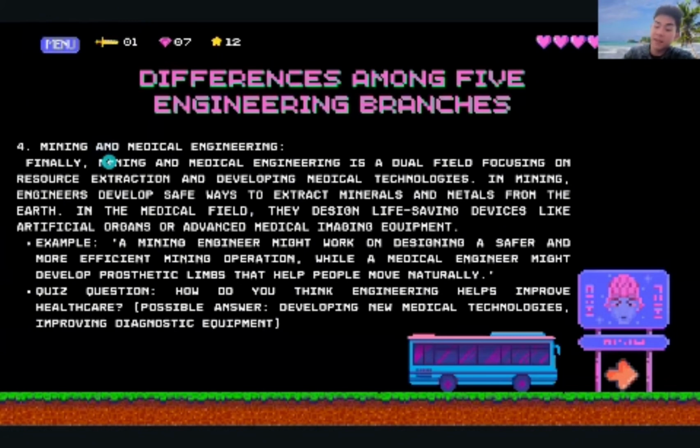So that's my explanation of the four materials studied previously, namely simple future, positive, simple present tense, and the last one I explained was the difference among five engineering branches. I hope the explanation I gave can be accepted and understood.